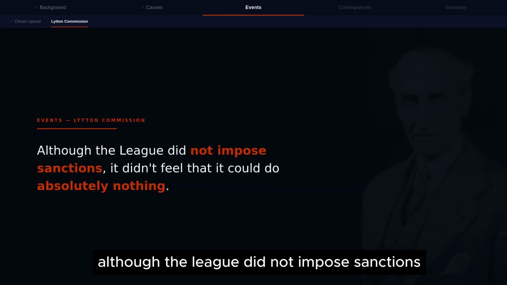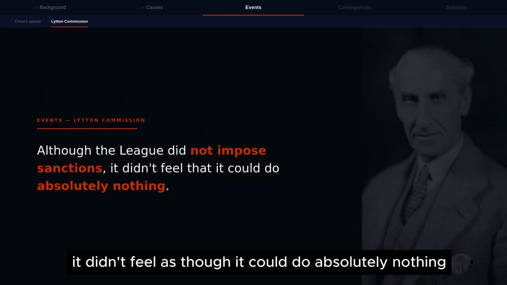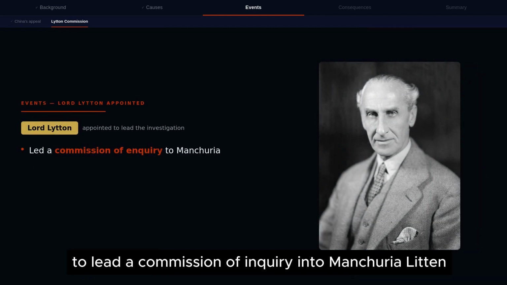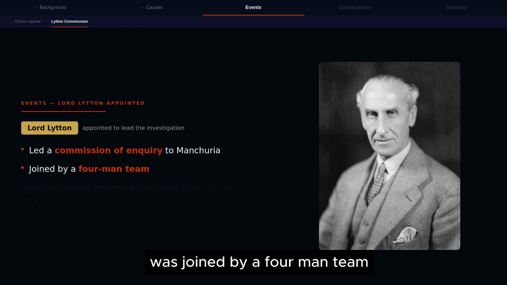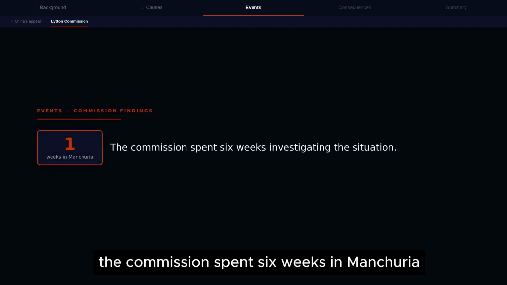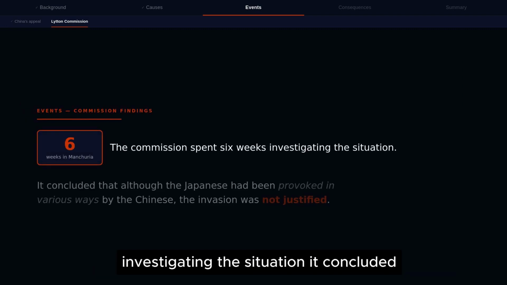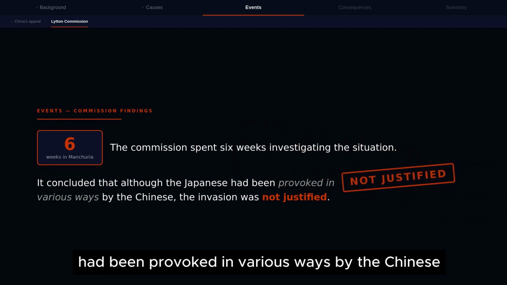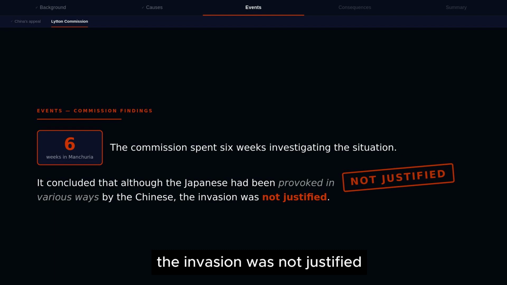Although the League did not impose sanctions, it didn't feel as though it could do absolutely nothing. It appointed Lord Lytton to lead a commission of inquiry into Manchuria. Lytton was joined by a four-man team which included a representative from the United States. The commission spent 6 weeks in Manchuria investigating the situation. It concluded that although the Japanese had been provoked in various ways by the Chinese, the invasion was not justified.